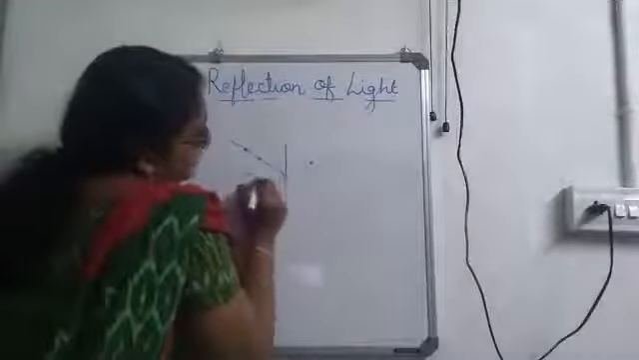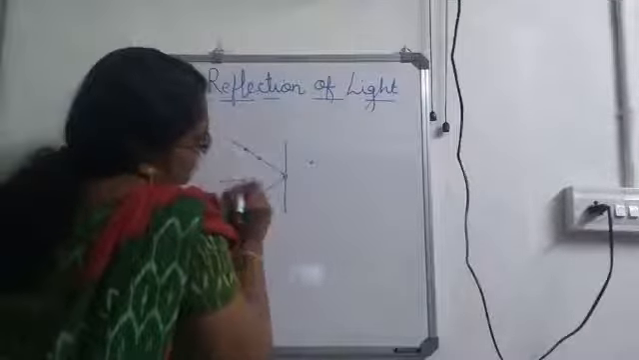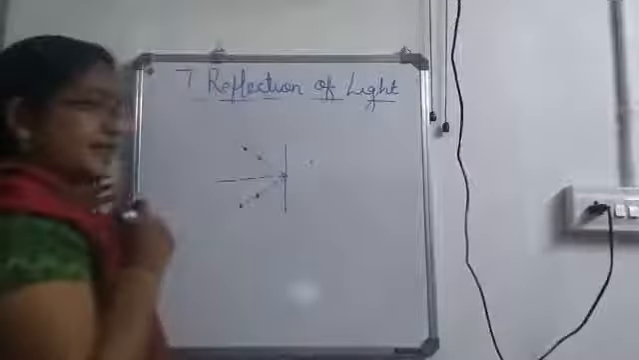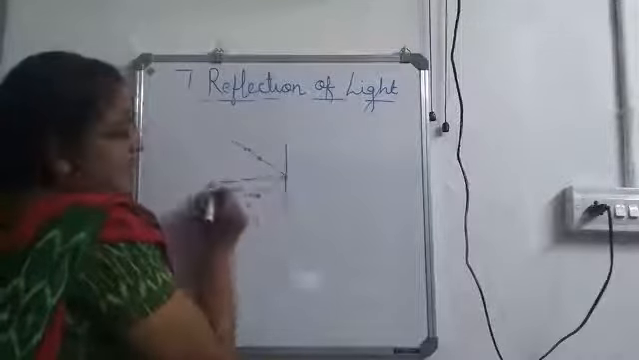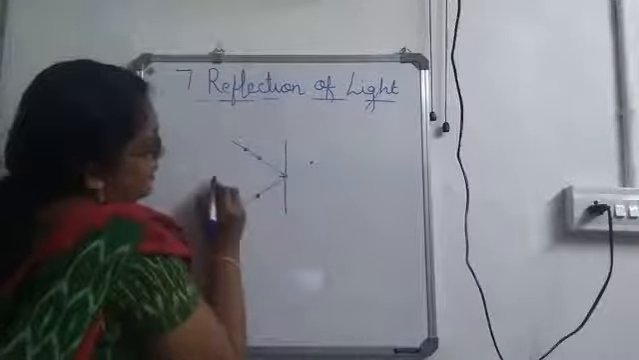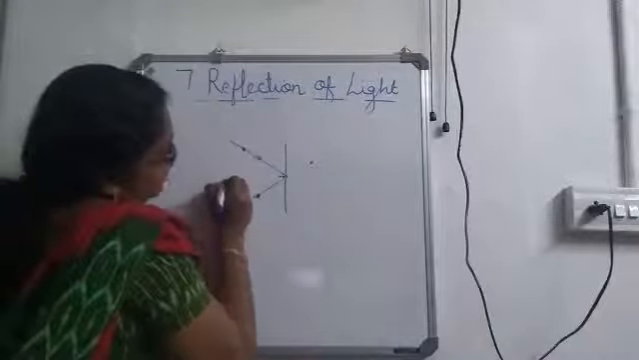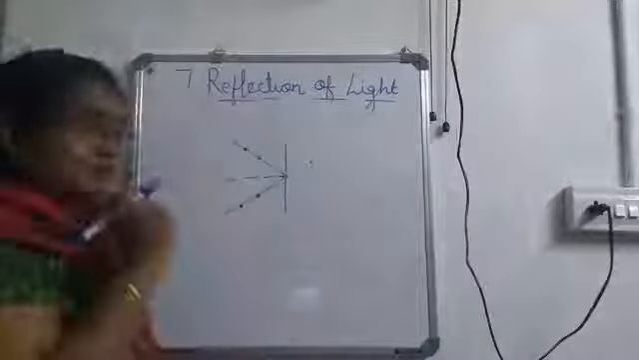Now I have removed the pin as well as the mirror and I have joined this. And here, through the center, anyway you can keep the normal. Okay, here we have the normal. Now, through the exact center, I have drawn the normal. This is our plain paper, isn't it? So, here is the normal.